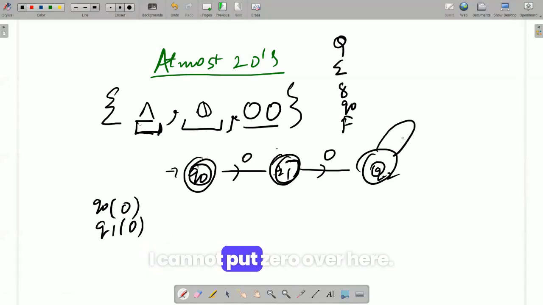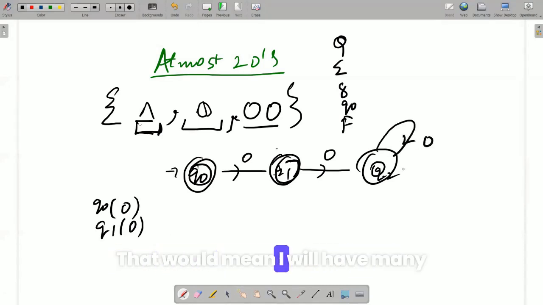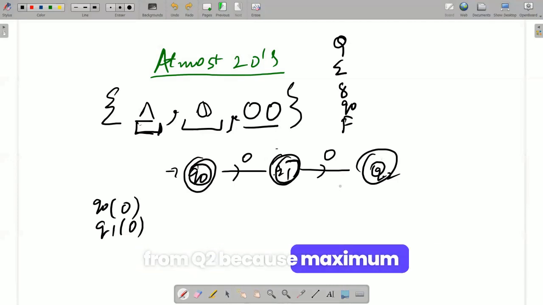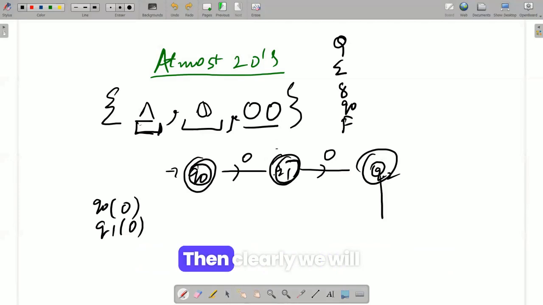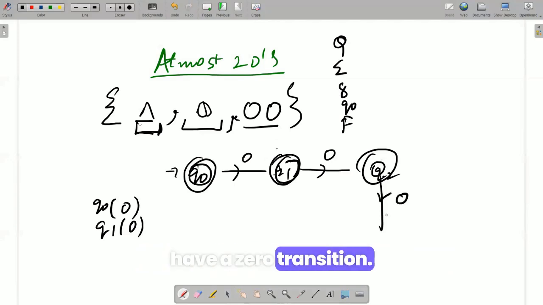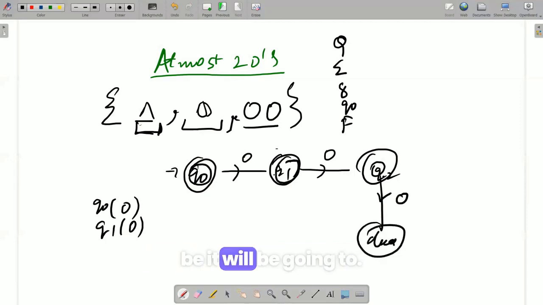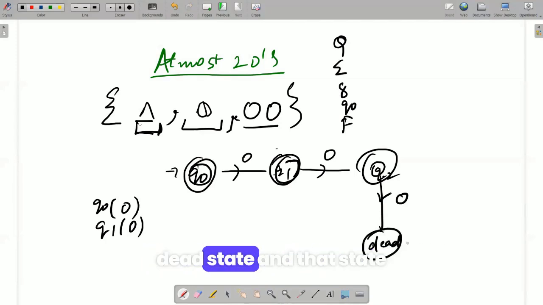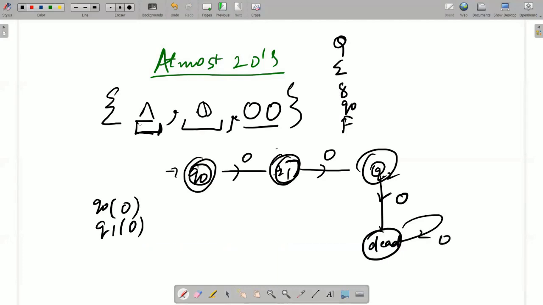I cannot put 0 over here. That would mean many zeros would get accepted, but my answer is definitive. There is not an infinite answer that I'm looking at. This is going to be wrong. So clearly there is only one answer, that Q2 cannot have anything from Q2, because maximum I can have only two zeros. Then clearly we will have a zero transition, and obviously it will be going to the dead state, and the dead state has all the transitions with it. So this is how this question is done.